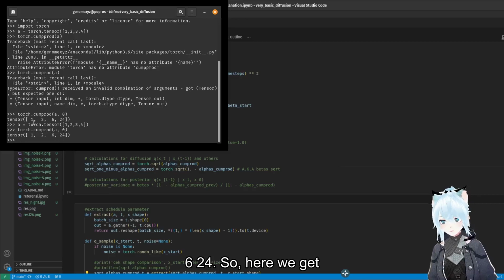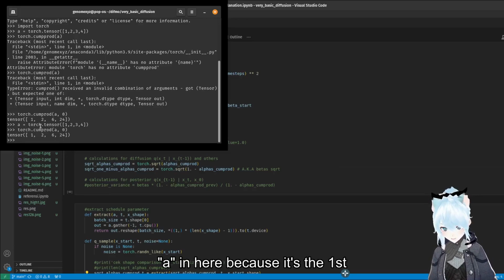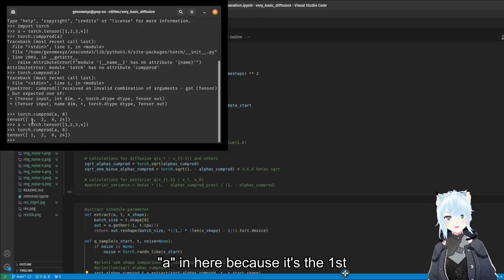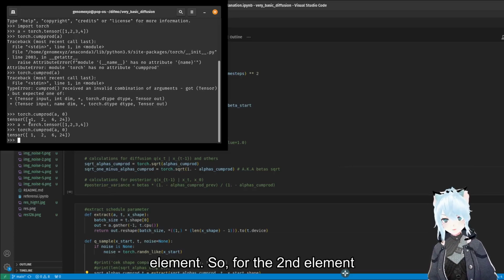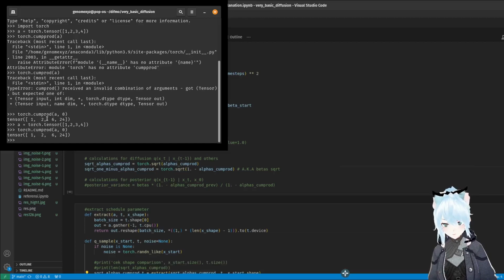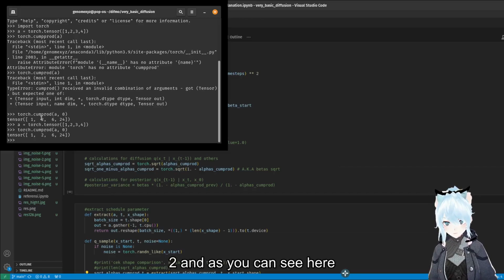Here we get 1, the same as the A here, because it's the first element. For the second element, 2 here will be multiplied by 1 here, so we get 2.